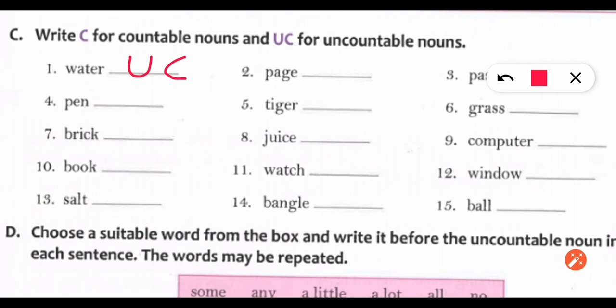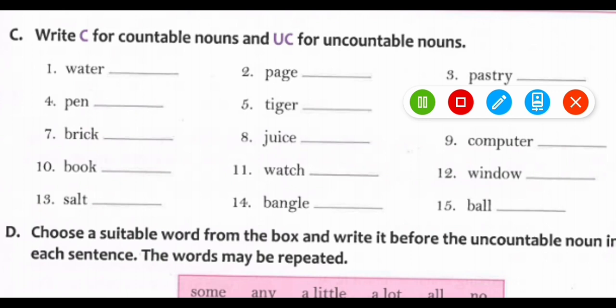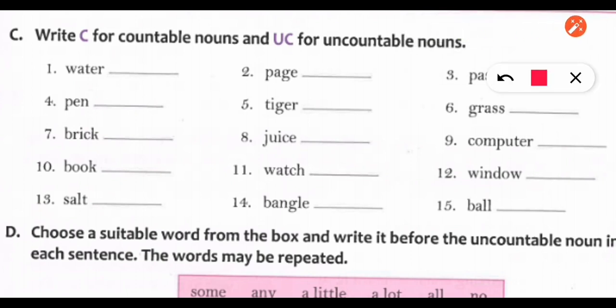Second one is page. Yes, we can count. So this is countable. Third one is pastry. We can count. So this is countable.